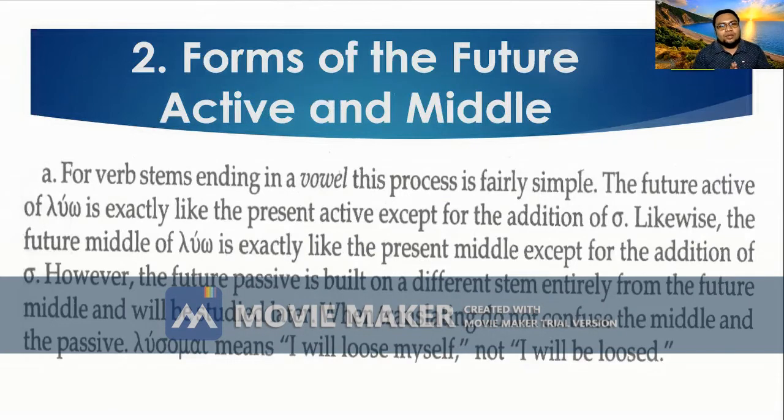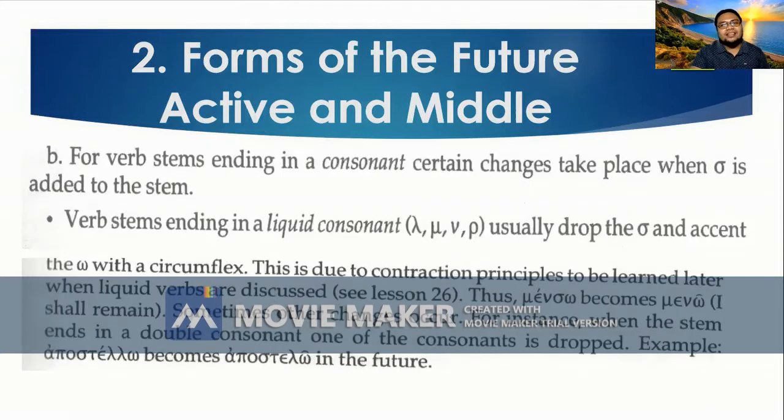If the stem is ending in a vowel, it is simple. The future active of luo becomes luso, that is simple. And in the middle, it becomes lusomai. It means I will loose myself. So I will loose is luso, and I will loose myself is lusomai. So that is for the vowel stems, active and middle.